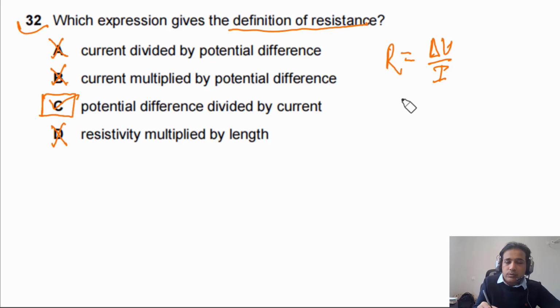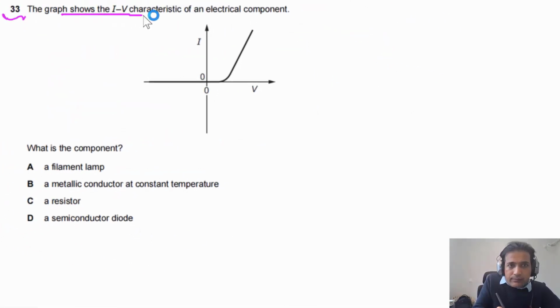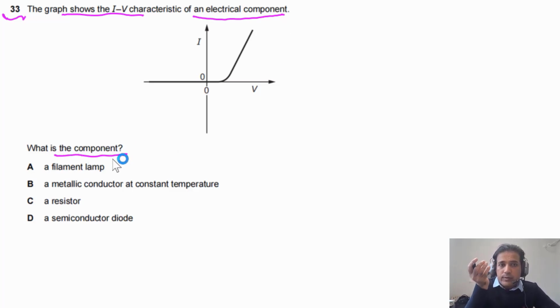Simply you need to understand Ohm's law. Delta V is the potential difference across the component, and I is the current passing through the component, and this is the main takeaway. The question says the graph shows the IV characteristics of an electrical component. What is the component? If you look at this graph, in this direction, there is no current passing through the component.